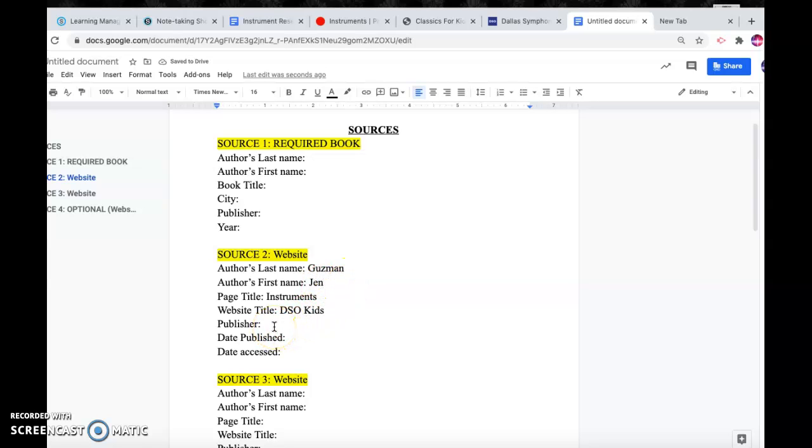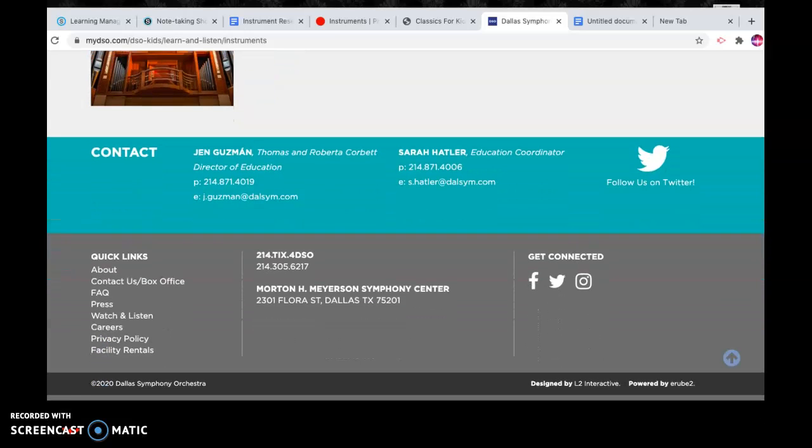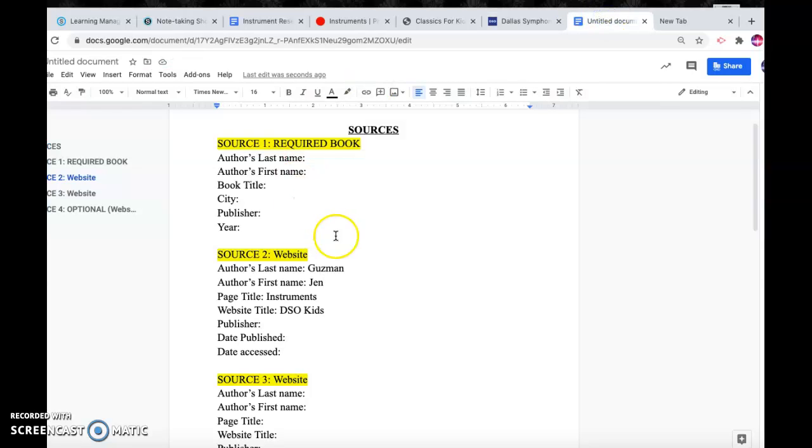All right, now we need the publisher. So we're going to go back to our website. And the publisher is usually whoever sponsors the website. So we're going to take a look here. And it looks like right here it is published by Dallas Symphony Orchestra, and the year is 2020 for publication. So let's go back. I'm going to type in Dallas Symphony Orchestra. And publication is 2020. Now, the date accessed is going to be whatever day you went to that website.